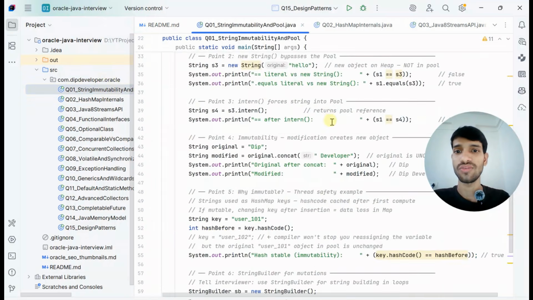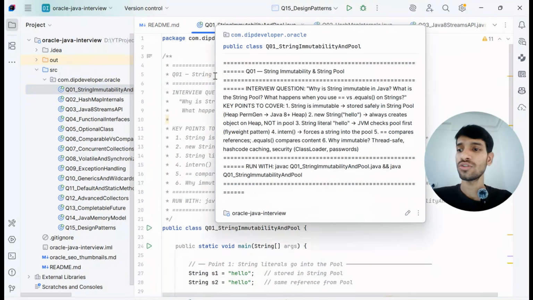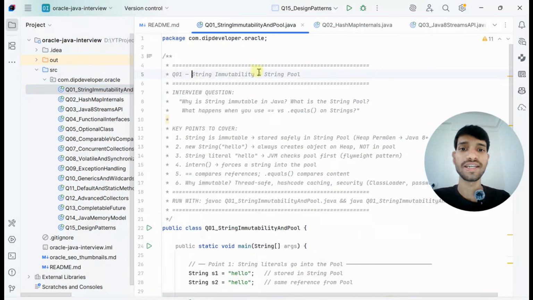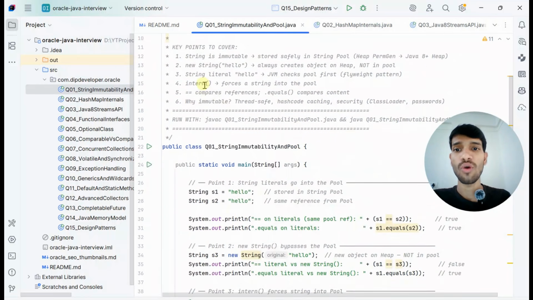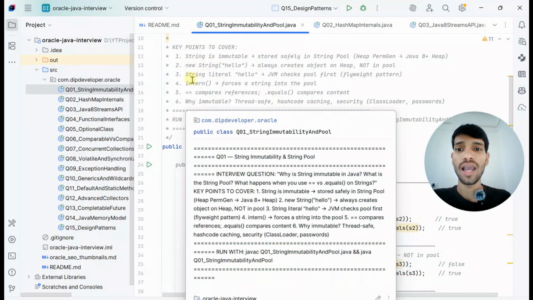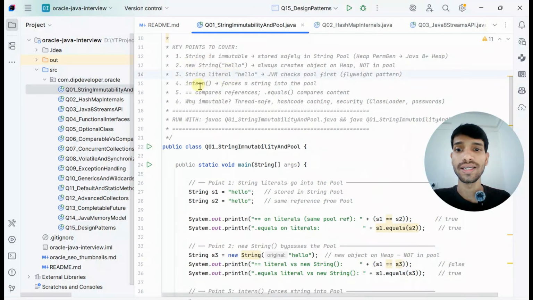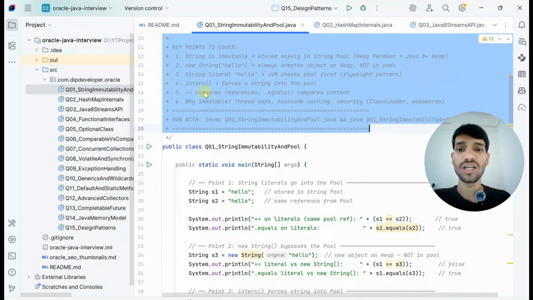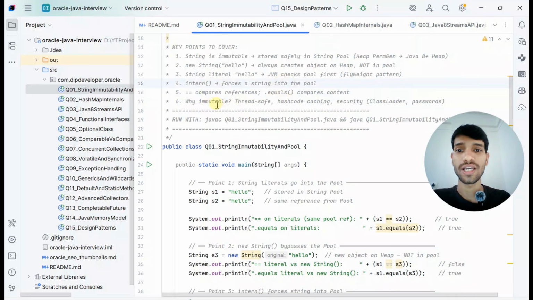So let's start with our first question, on string immutability and the string pool. The question is: why is string immutable in Java, what is the string pool, and what happens when you use double equals versus dot equals on strings? You need to cover these key points: why string is immutable, new String and string literal, the intern function, double equals and equals comparisons, and why immutable.